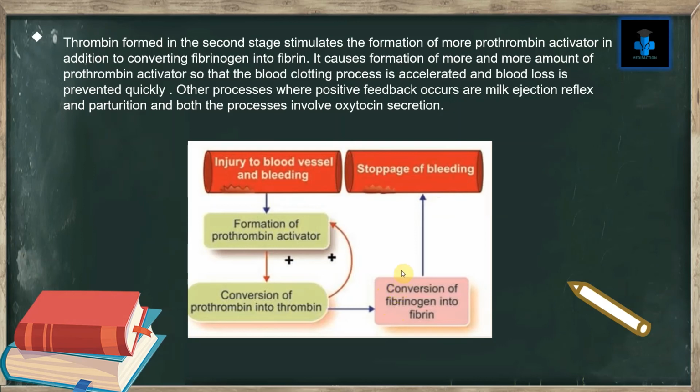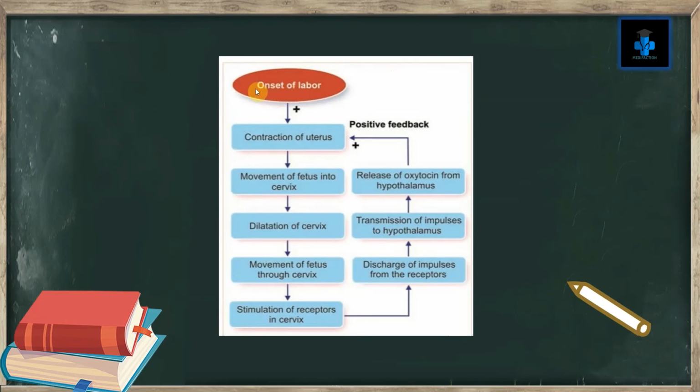Now, as I told, the positive feedback mechanism also occurs in the milk ejection reflex and parturition. Let's check another example of parturition. So here, as you can see, suppose there is an onset of labor, and due to the positive feedback mechanism, contraction of the uterus takes place. When the uterus contracts, the fetus moves into the cervix. And when the fetus moves towards the cervix, dilation of the cervix takes place. And when the cervix is more dilated, the fetus tends to move through the cervix.